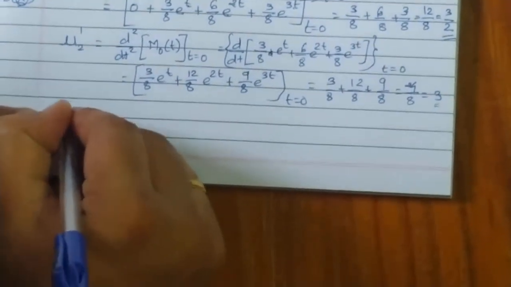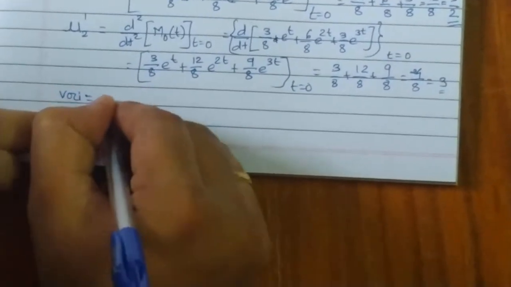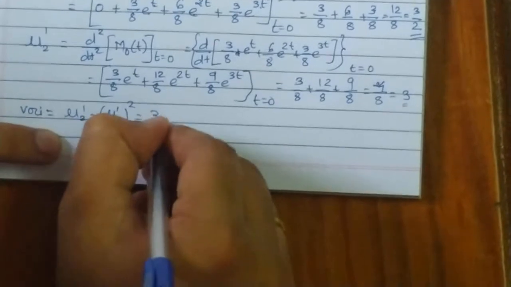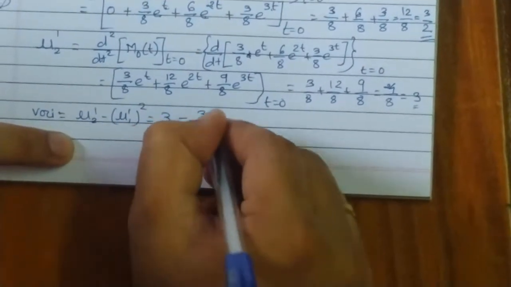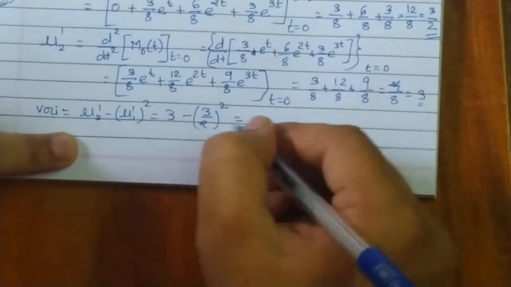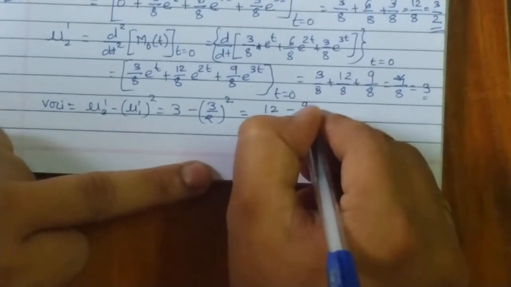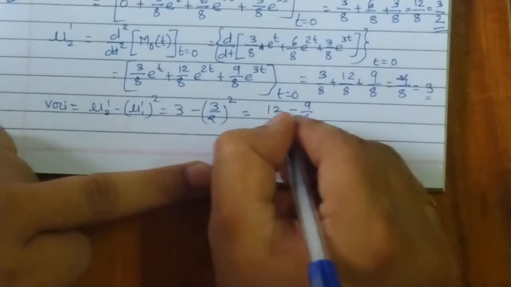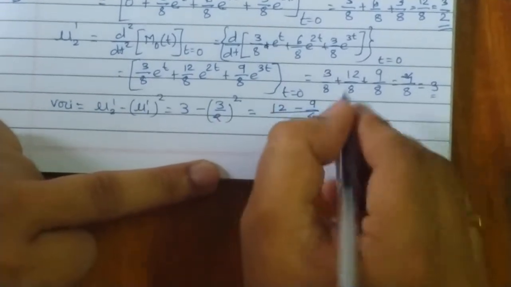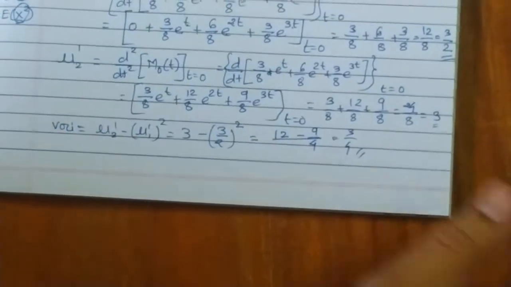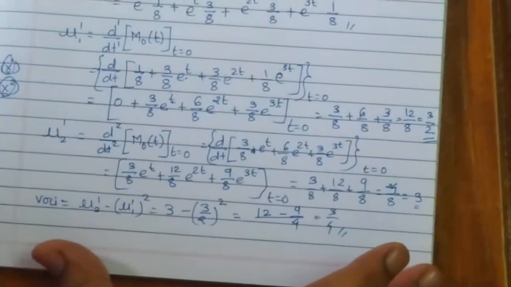Hence variance is equal to mu2 dash minus mu1 dash square. Hence this is 3 minus 3 by 2 square. So 3 minus 3 by 2 square, that is 12 minus 9 whole divided by 4, which gives me 3 by 4. Okay, so I hope you are clear with this example.